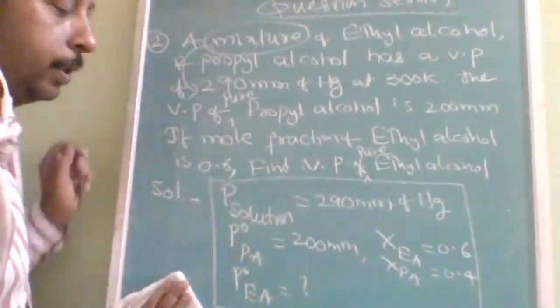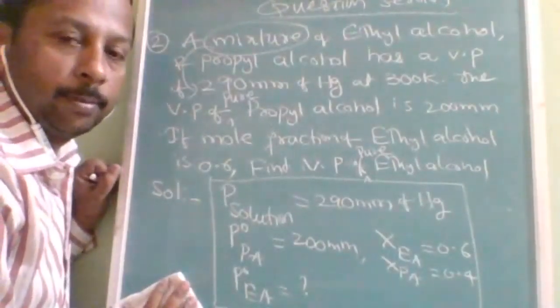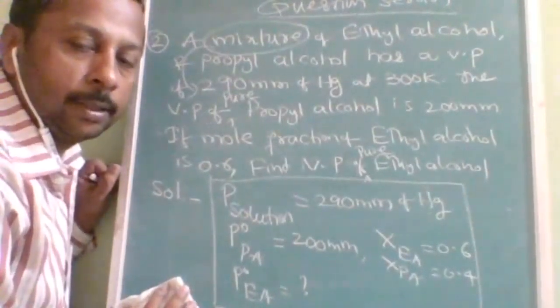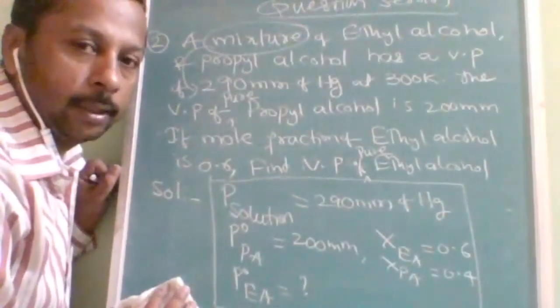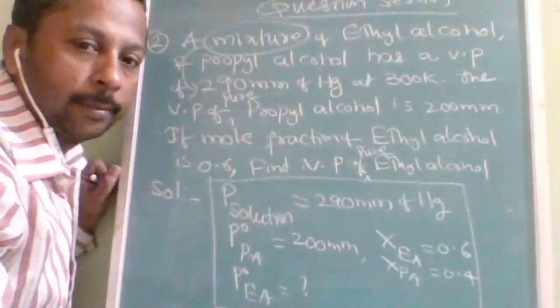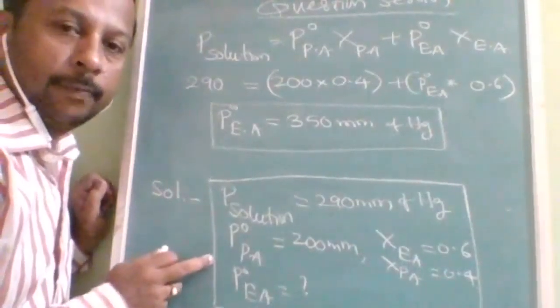Simple: P solution is equal to P naught A into XA plus P naught B into XB. Here A is propyl alcohol, B you take as ethyl alcohol. Okay, be with me. Up to here we have seen.